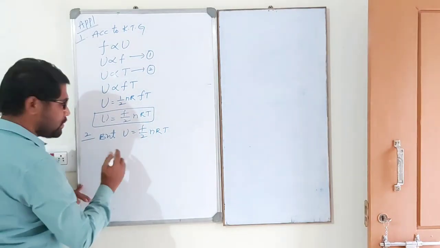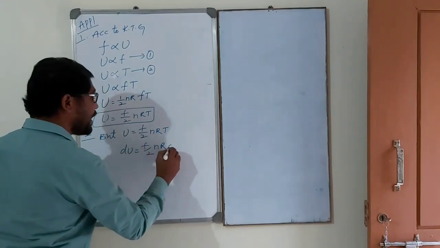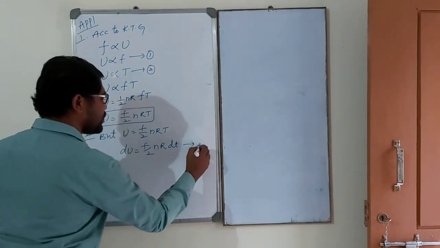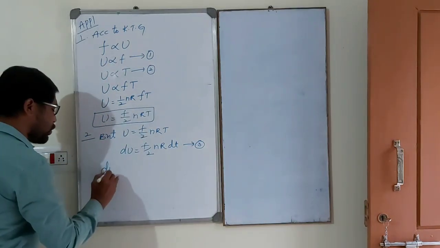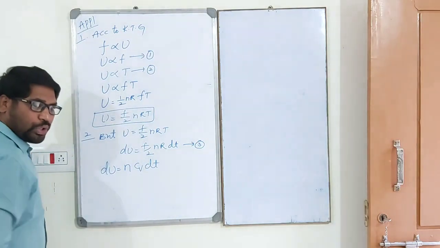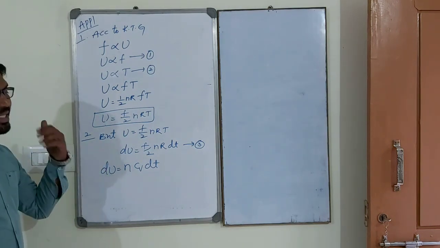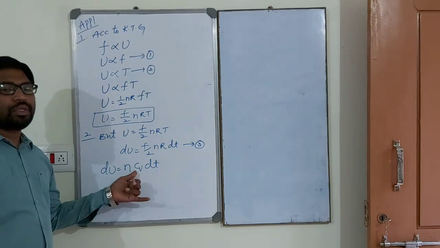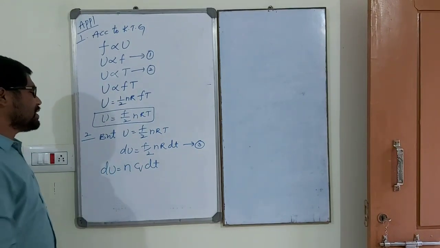Differentiate on both sides. Then what are we getting? dU is equal to f by 2 nR dT. This is equation number 3, suppose. We also know that dU is equal to nCv dT. So, when the gas is heated at constant volume, the heat is used only to increase the internal energy: dU is equal to nCv dT.